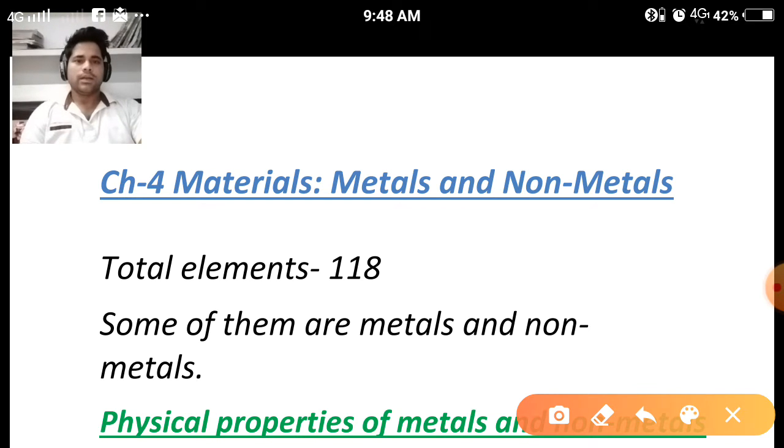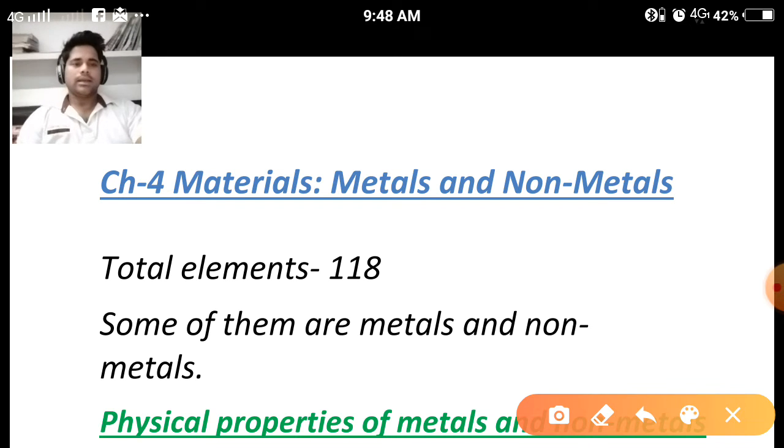When you go into higher classes like class 11th and 12th, you will see the detailed version of these elements and these things. So chapter number 4, materials, metals and non-metals. In this chapter we will discuss metals and non-metals and, to some extent, metalloids. What are materials? Materials are substances which have some mass and occupy some space. Generally we see this definition in class 9 in chapter number 1, matter in our surroundings.